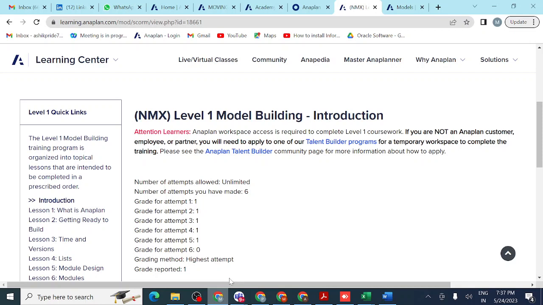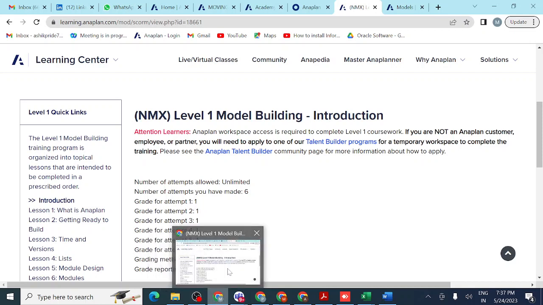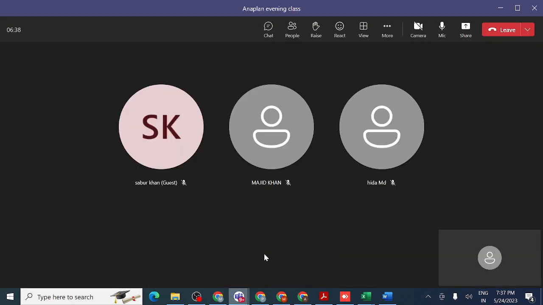This is the main advantage we have, and this is a cloud based platform. So there is no need to download any software. We just need to get credentials and take a subscription from Anaplan. Then we can go ahead. So that is the thing.